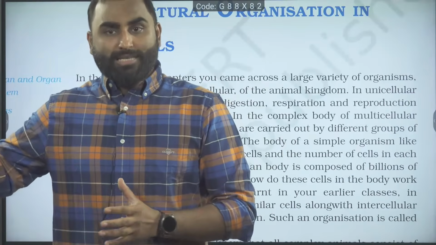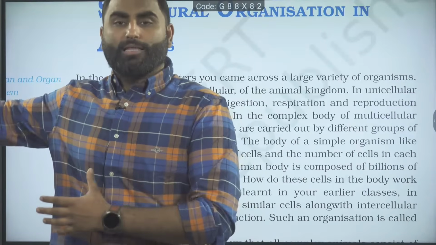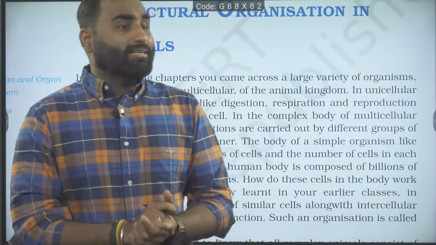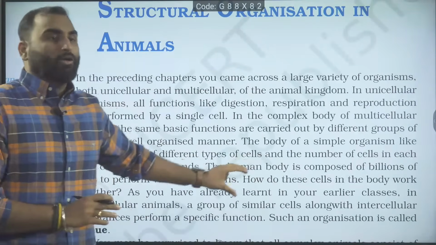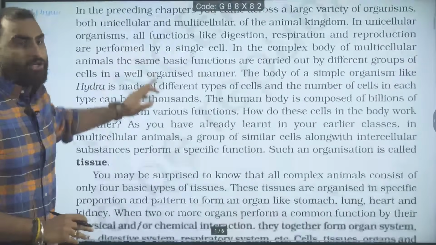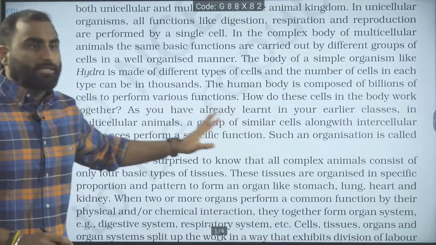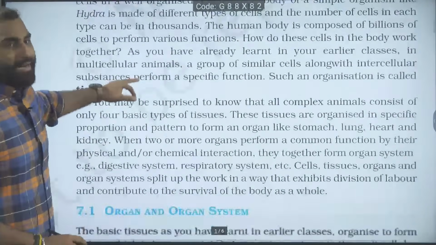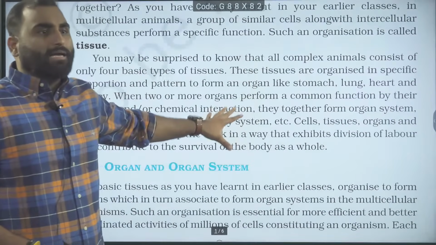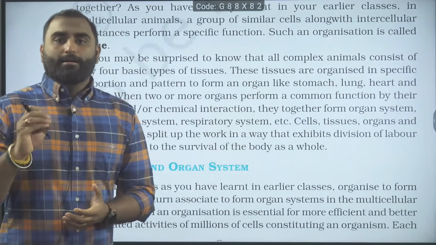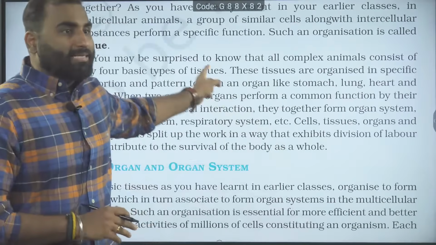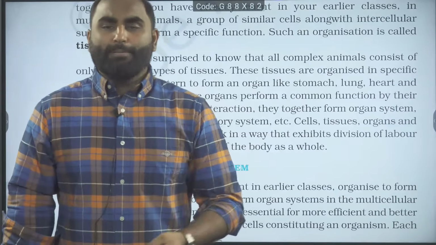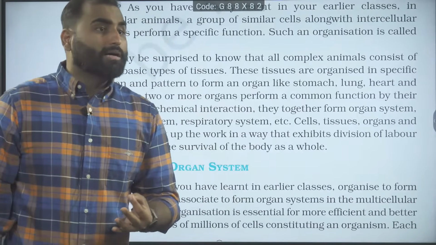There was first cellular organization, then tissue, then organ, and then organ system organization, where we are seeing the division of labor. And then they are talking a little bit about the tissue definition here. So from this paragraph, you have to remember the tissue definition. Then moving to the second paragraph, it says that complex animals consist of four basic types of tissues that we already know: epithelial, connective, nervous, and muscular tissue.